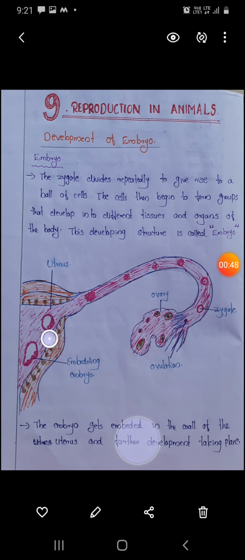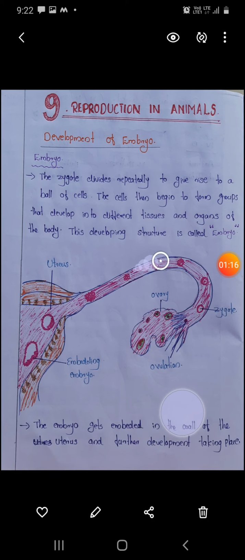Then we discussed embryo development using this picture. That is the production of ova taking place within the ovary, ovulation taking place, and the further growth of the zygote taking place within the fallopian tube, and this zygote divides repeatedly to form the embryo.